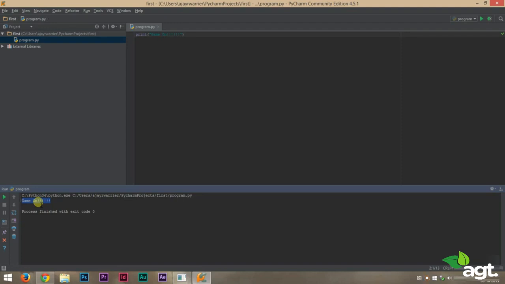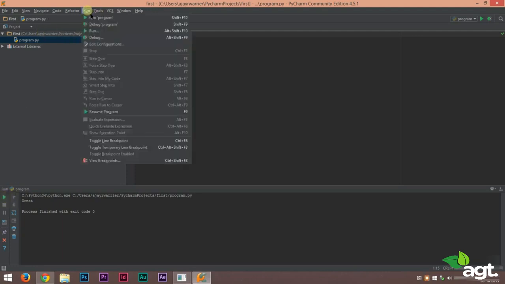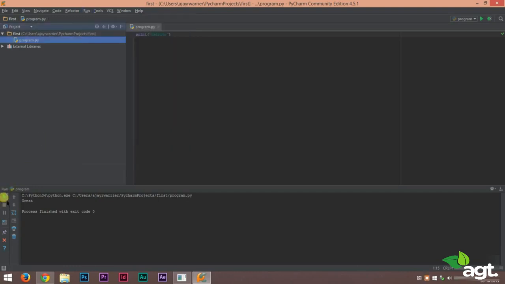Now if you don't want to print game on, you want to print something else, all you have to do is just change the text inside these double quotes. Instead of game on, you want to print hello, and you can do that. All you have to do is just change the text inside the quotes. If you change the text to carrots and hit on run, you can go to run menu and select run, or else you can just click on this play button here and you can see carrots.